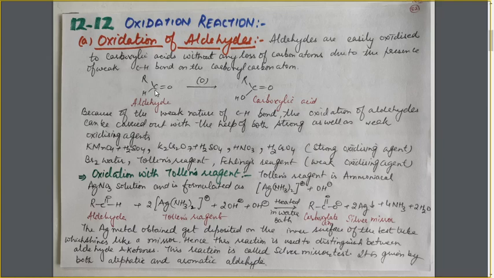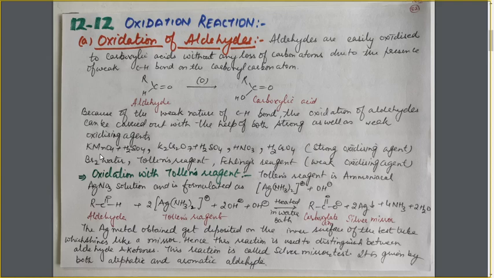And why is this bond very weak? Because of the electron withdrawing nature of this C double bond O group, this CH bond is quite weak, and as a result it can easily undergo cleavage to form the carboxylic acid. That's why the oxidation of aldehyde can be easily carried out not only with a strong oxidizing agent, but also with a weak or mild oxidizing agent. Aldehyde can be oxidized to carboxylic acid even with a mild oxidizing agent.